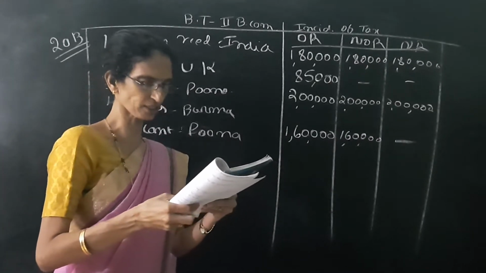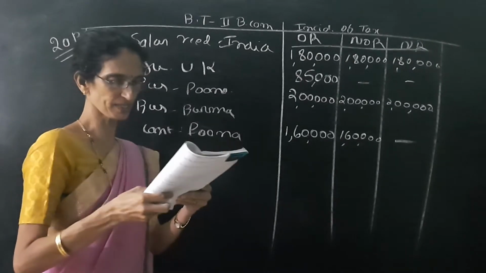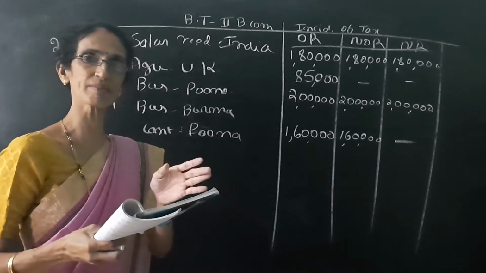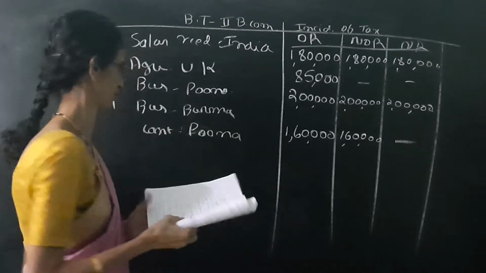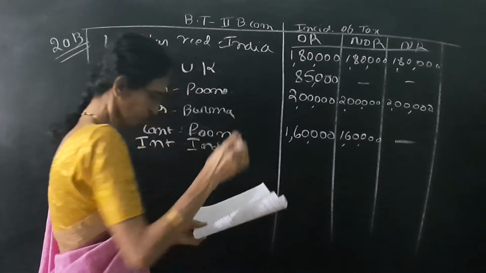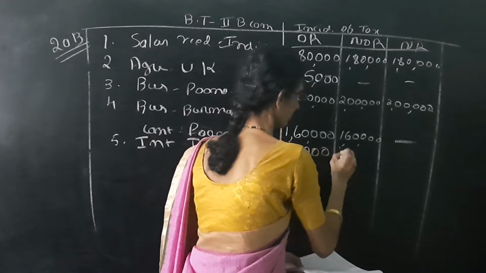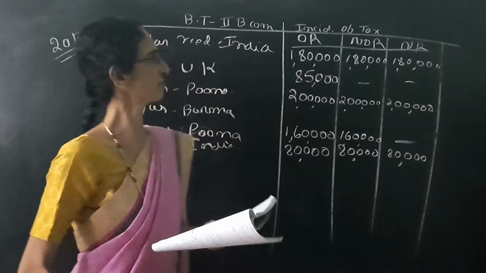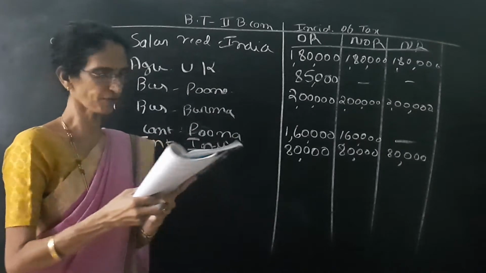Next one is interest on deposit with companies in India. Within bracket given 40,000 received in UK, but the interest is due in India. So three columns yes, yes, yes. So leave that rupees 40,000 received in UK. If the income is due in India, no need of seeing the other things. Here it is interest from Indian company. So three columns yes. The amount is 80,000. So we have to write 80,000 in three columns. It is taxable in the hands of OR, NOR and NR.